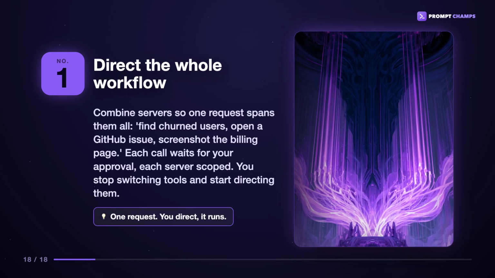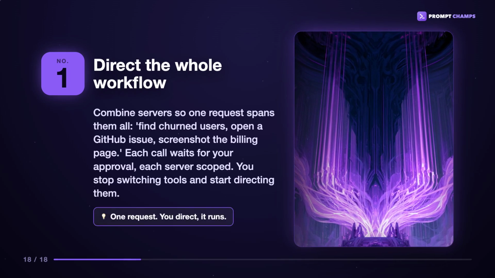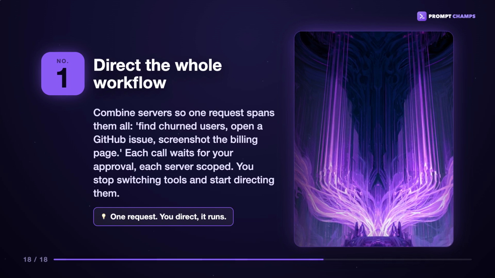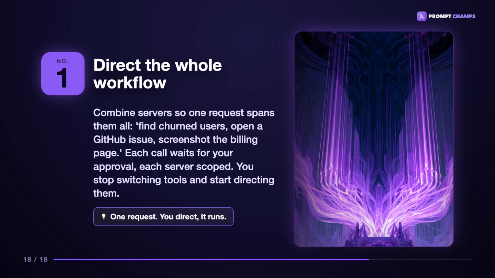Number 1, direct the whole workflow. Combine servers so one request spans them all. Find churned users, open a GitHub issue, screenshot the billing page. Each call waits for your approval, each server scoped. You stop switching tools and start directing them.